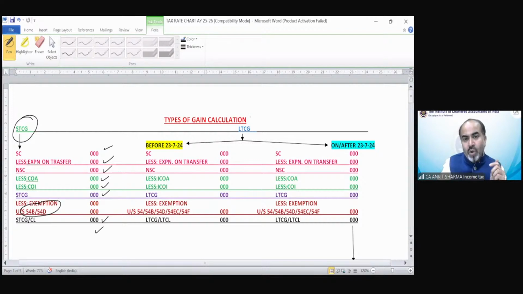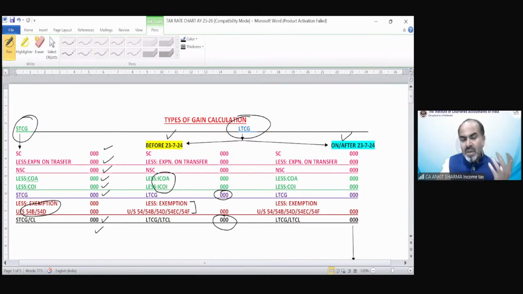Now, for the purpose of long-term capital gain, we have two kinds of calculation: before 23rd of July and on or after 23rd of July. Before 23rd of July, we have the differences: indexed cost of acquisition and indexed cost of improvement. So that would result in my long-term capital gain. We can claim all exemptions if we satisfy the conditions specified there, and there would be long-term capital gain or loss.